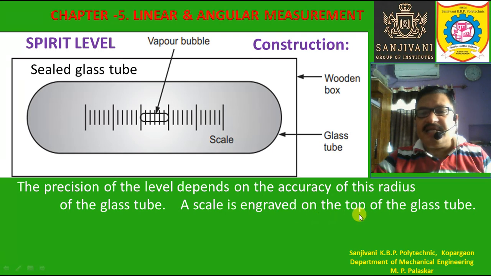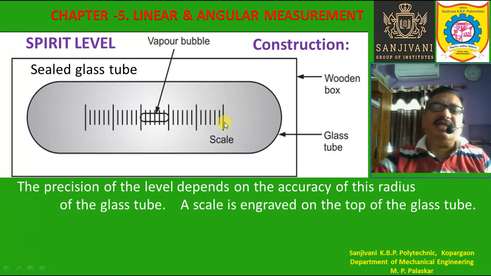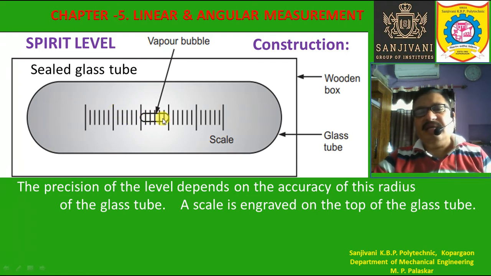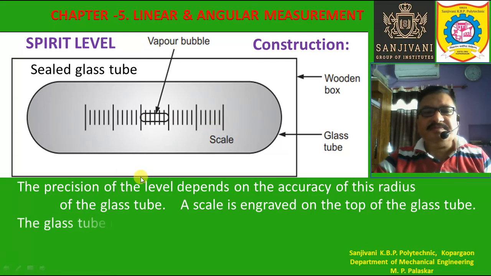A scale is engraved on the top of the glass tube, so that readings can be taken. The position of the bubble moving along the length of the glass tube can be known with respect to the markings engraved on the top of the glass tube.